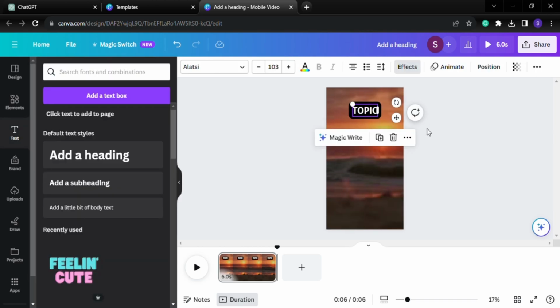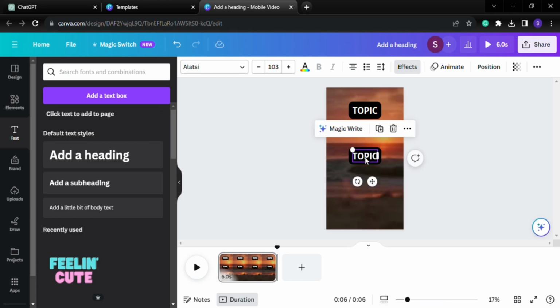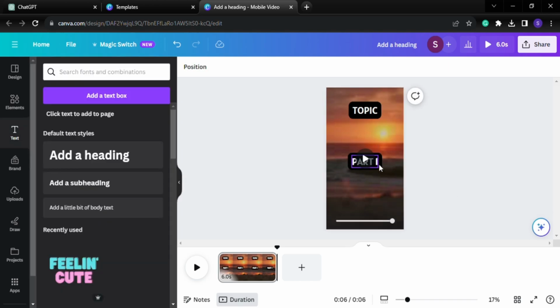Then next, I'm going to click on it, duplicate. We are going to drag this down, and this is going to act as our part 1 text. So we double click, and I'm going to replace the text with just part 1, just so we can identify what is what. And I'm also going to get rid of the background, but I will add outline.